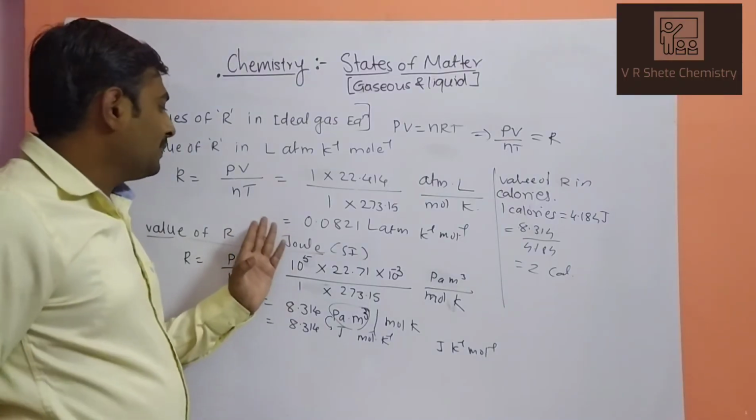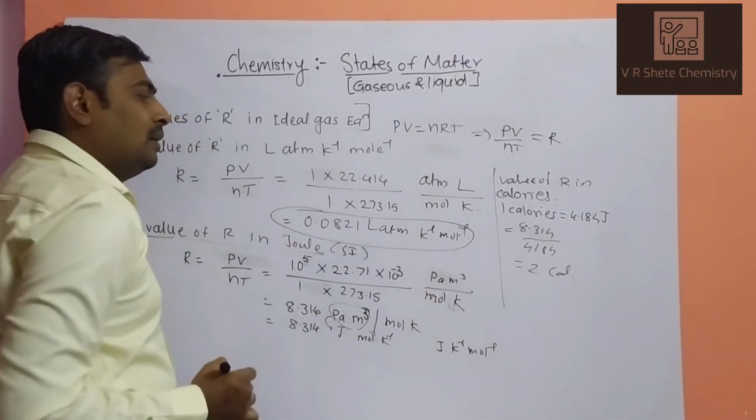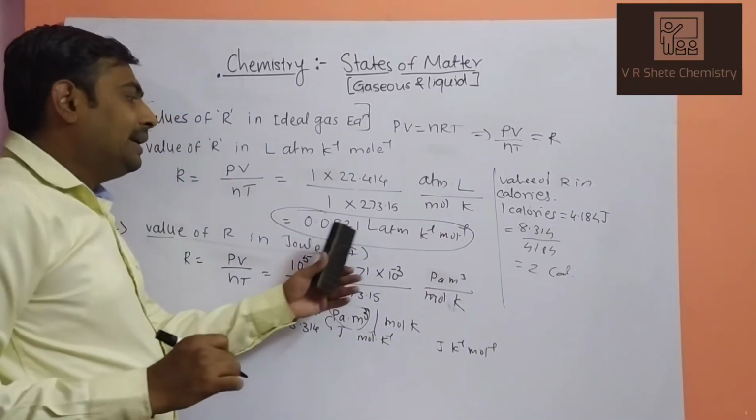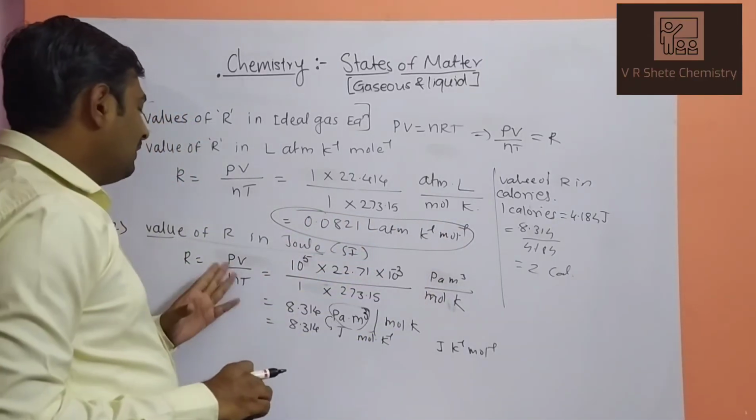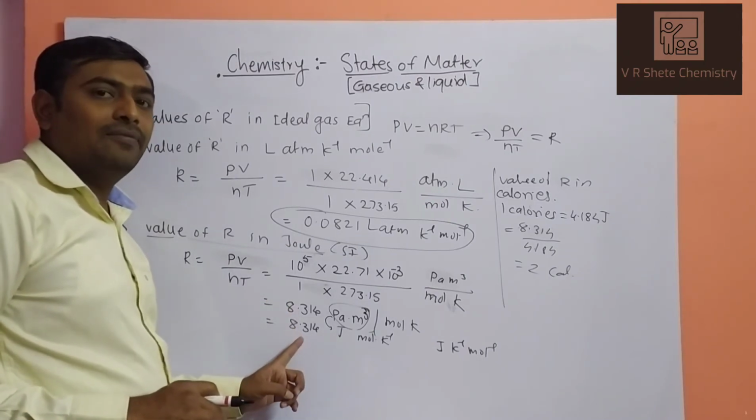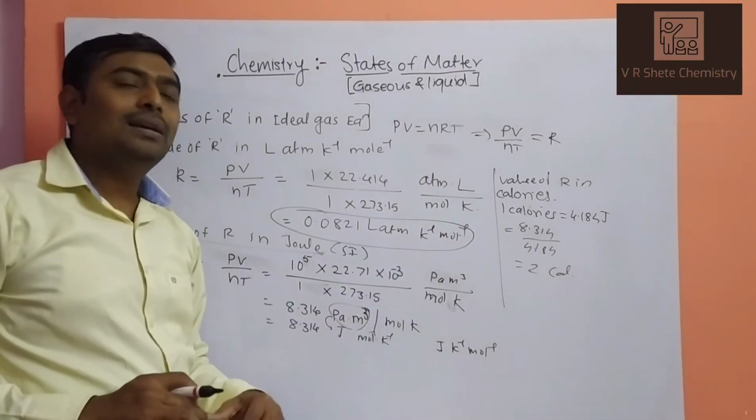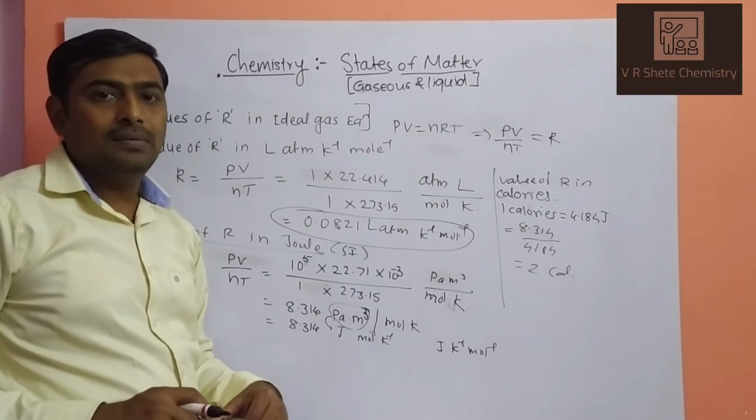So what are the 3 values of R? First of all, 0.0821 liter atmosphere per Kelvin per mole. This is your first value of R. Second value of R in terms of joule, 8.314 joule per Kelvin per mole, and the third value of R is 2 calories.